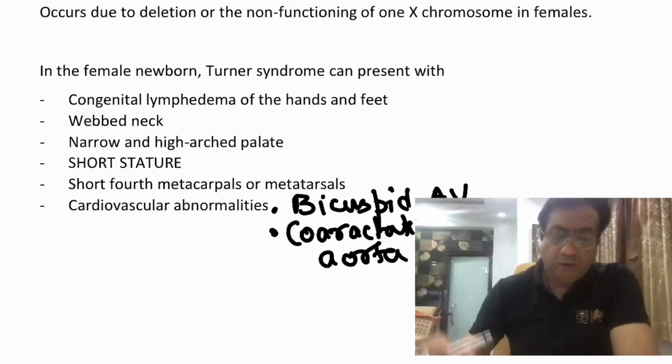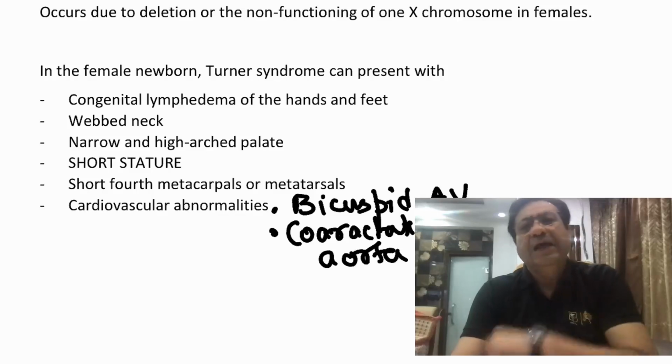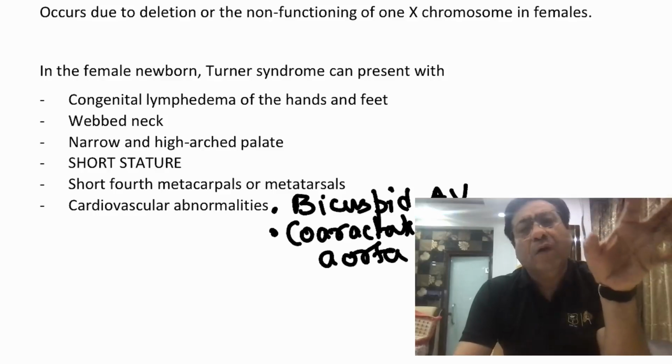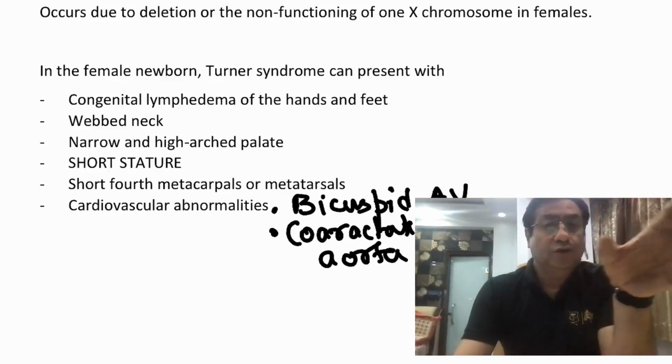Turner syndrome can also present with short metacarpals, short metatarsals. It can also be associated with congenital lymphedema of the hands and feet. So Down syndrome and Turner syndrome are some of the important genetic disorders that you see in children. Turner syndrome, especially in females, is a very important disorder.